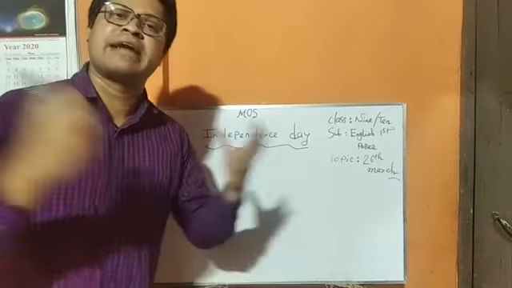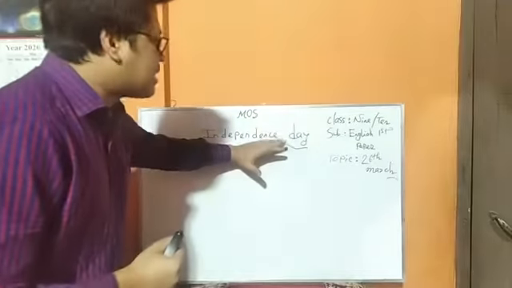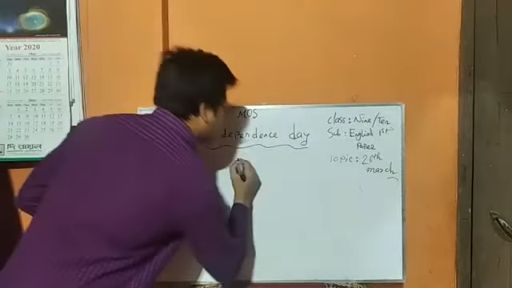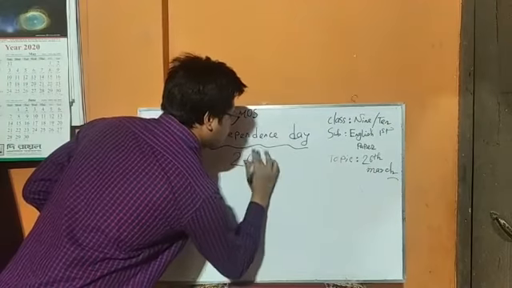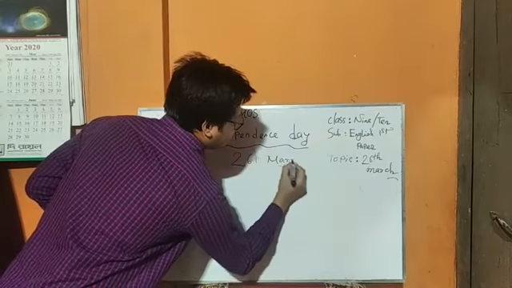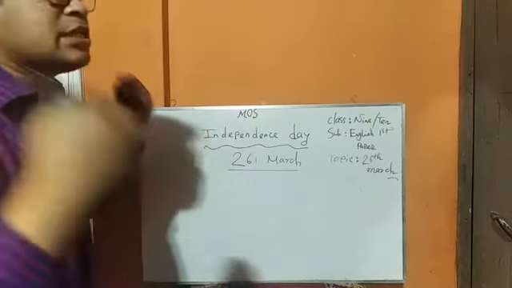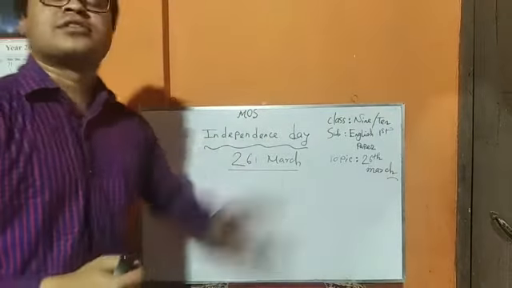What is Independence Day? Independence Day is known to us as 26th March. That means 26th March is known as Independence Day.